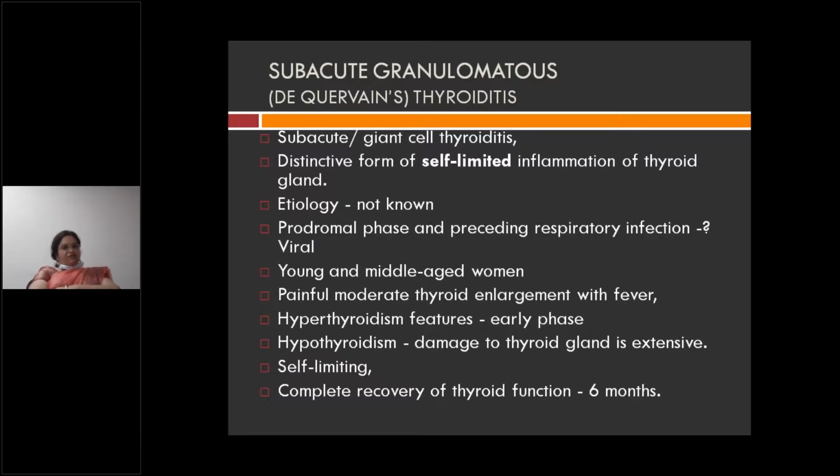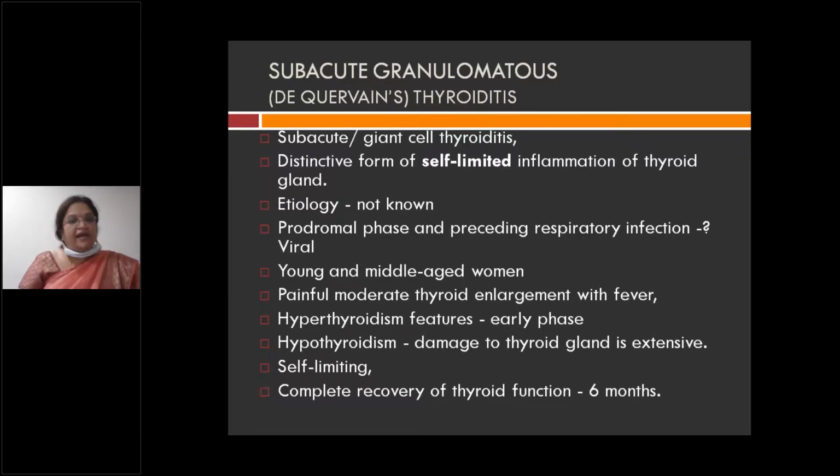Hyperthyroidism features appear early, and hypothyroidism features follow with damage to the thyroid gland. It is a self-limiting condition, and complete recovery will occur within 6 months. So subacute granulomatous or de Quervain's thyroiditis, also called giant cell thyroiditis, is a self-limited inflammation of the thyroid gland. The etiology is not known.